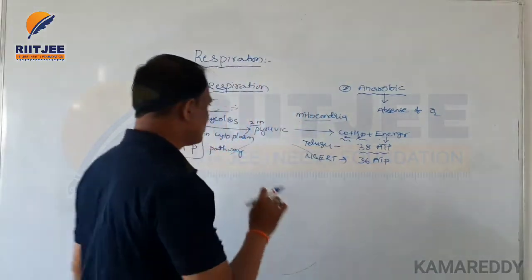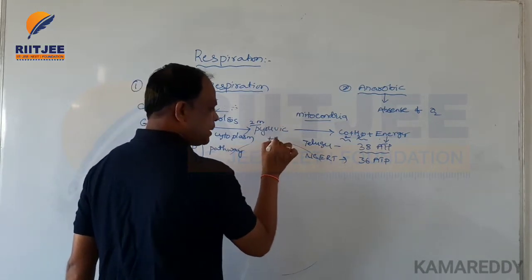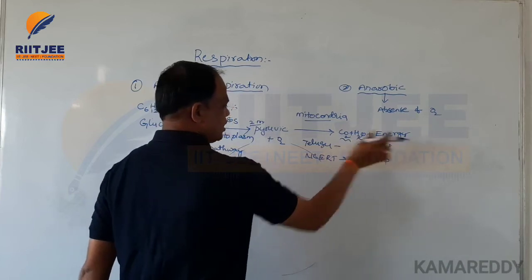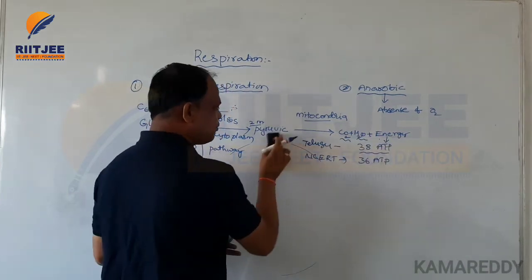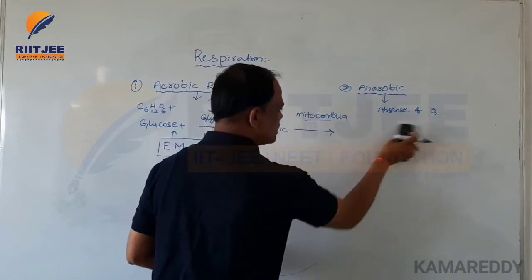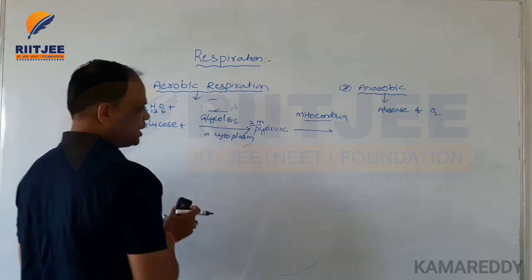Then pyruvic acid is formed. In the presence of oxygen it proceeds in one way, but in the absence of oxygen, what byproducts are released?